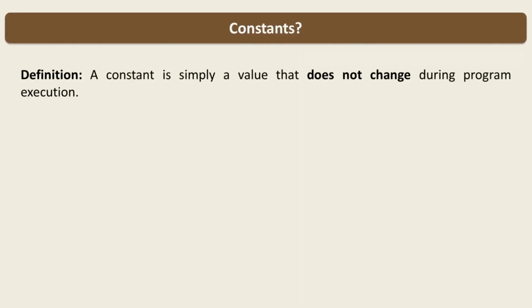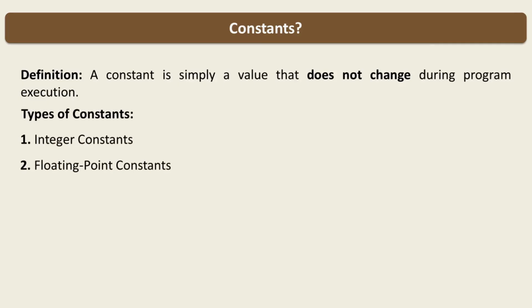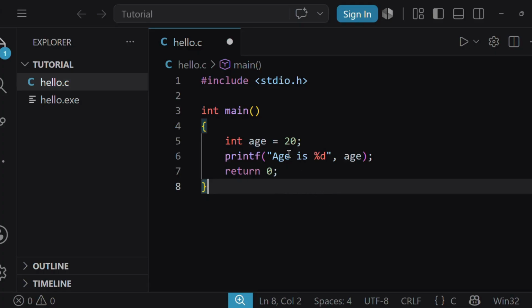Move to the third category, constants. A constant is simply a value that does not change during the program execution. There are some types of constants, for example, integer constants, floating point constants, character constants.